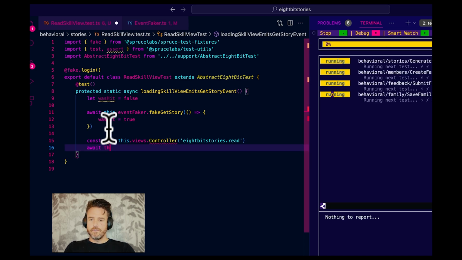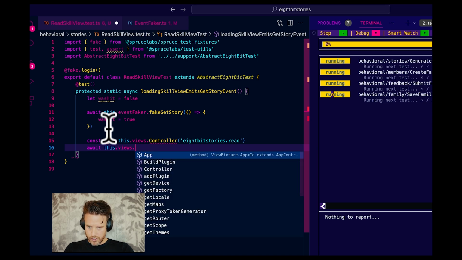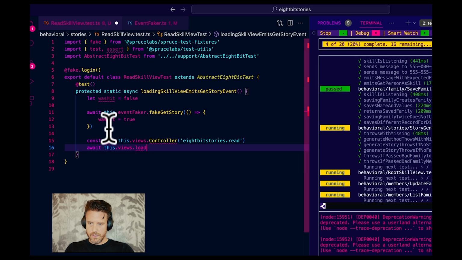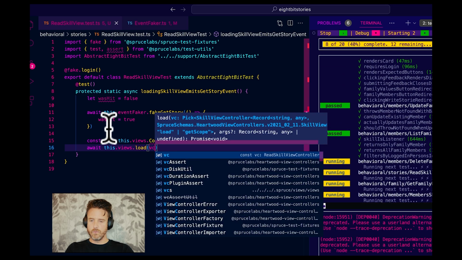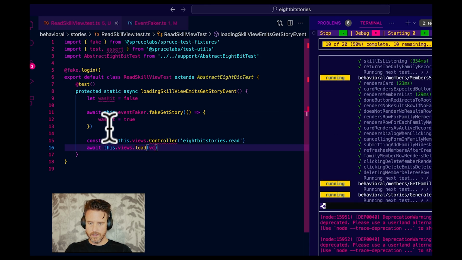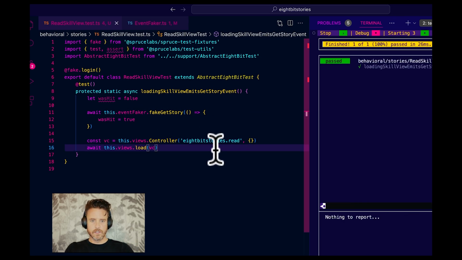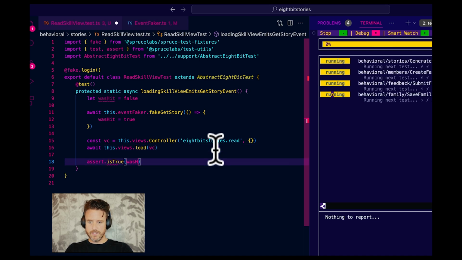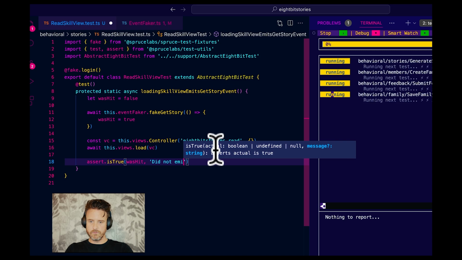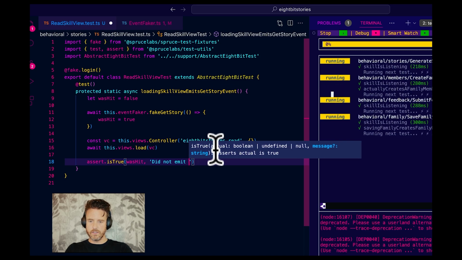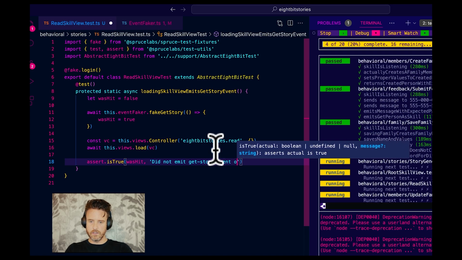Await this dot views, which is the views fixture, dot load, and pass it vc, which I expect nothing exciting. Oh, the second parameter of this is options, even if they're empty. And then we're going to go assert dot is true was hit, did not emit read or get story event on load.